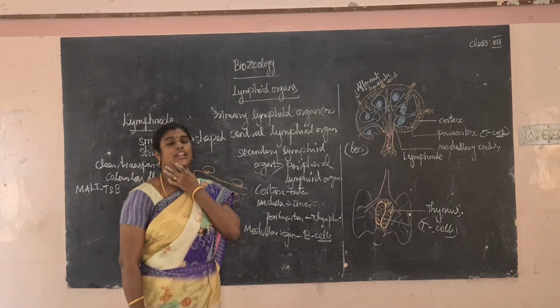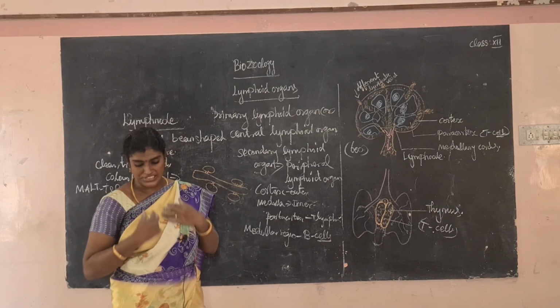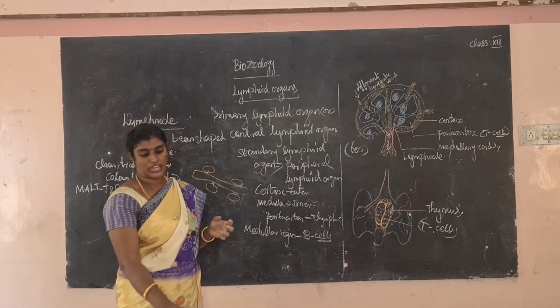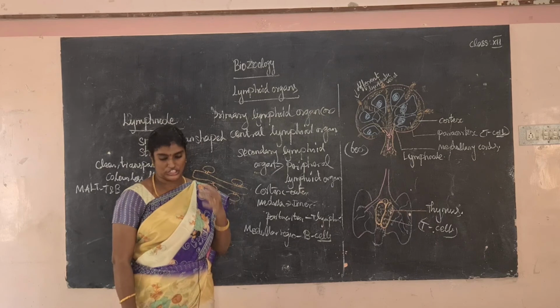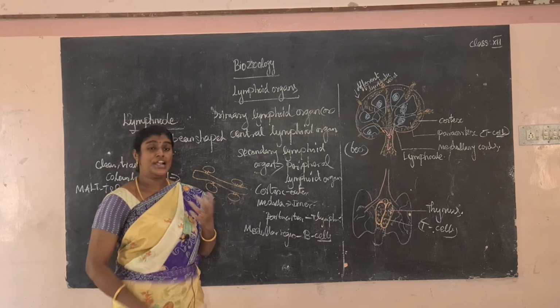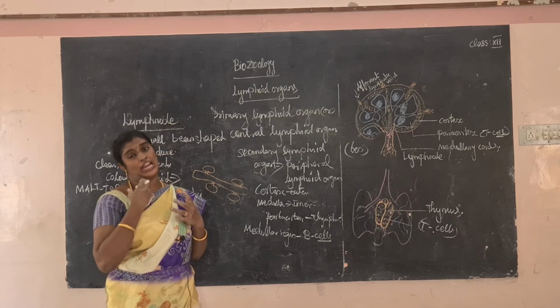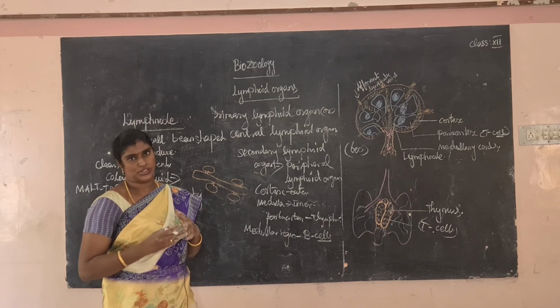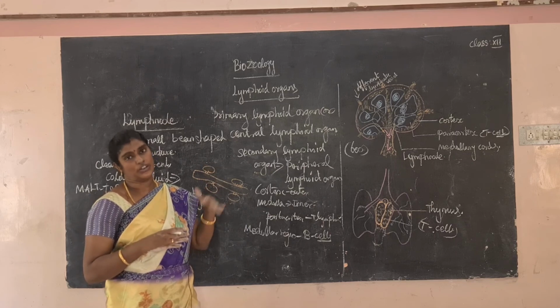The bronchus associated lymphoid tissue. What is the meaning of bronchus? The lungs region. Then there are the tonsils. What is a tonsil? It is a lymphatic tissue. It is at the back of the throat. The tonsil is also involved in the immunological process. Okay, these are the immune organs.